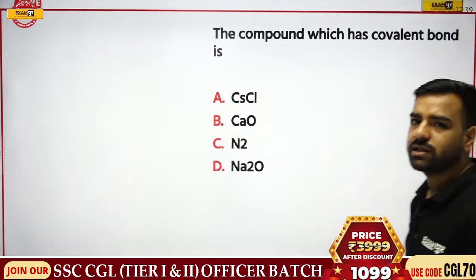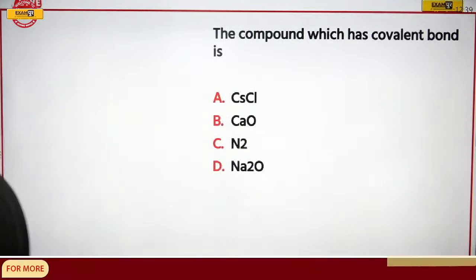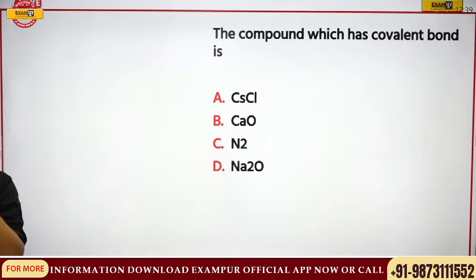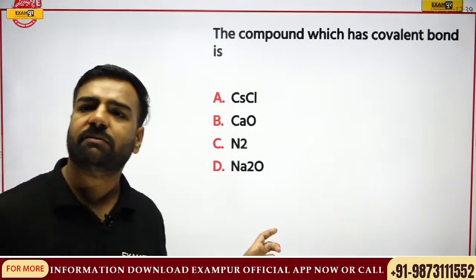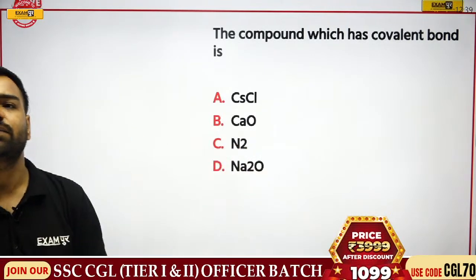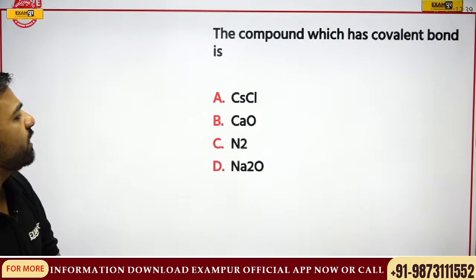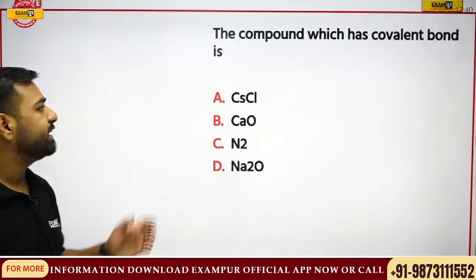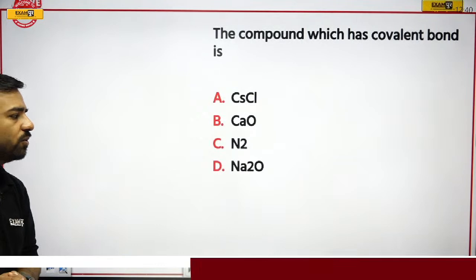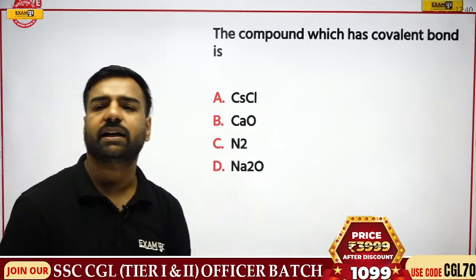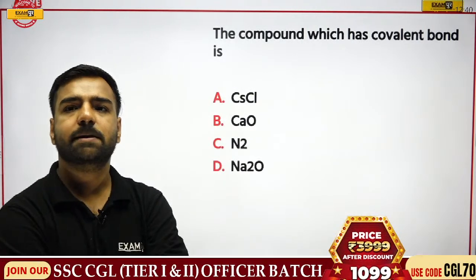So you have 4 options here. Can you answer me this? Please answer. So Avan, can you answer this? We have just explained this part. Vikram, Aditya, Ganesh and everyone who is there in the session, kindly give me this answer. The compound which has covalent bond is what? Is it CsCl? Is it CaO? Is it N2? Is it Na2O? What is the correct answer? Answer please.